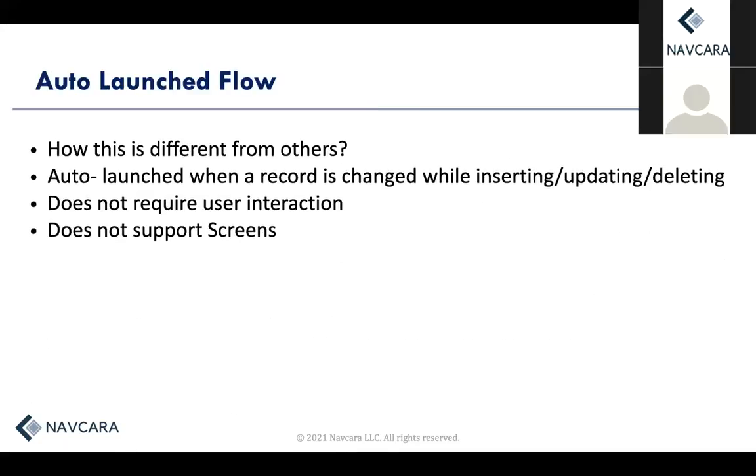Auto-launched flow. How is this different from other flows? This auto-launched flow does not require any user interaction to start. It can be launched from Process Builder as an action. They can't contain steps, screens, choices, or dynamic choices in the flows. Use auto-launched flows to automate complex business processes without writing code. In order to launch a flow from processes, you must activate the flow.